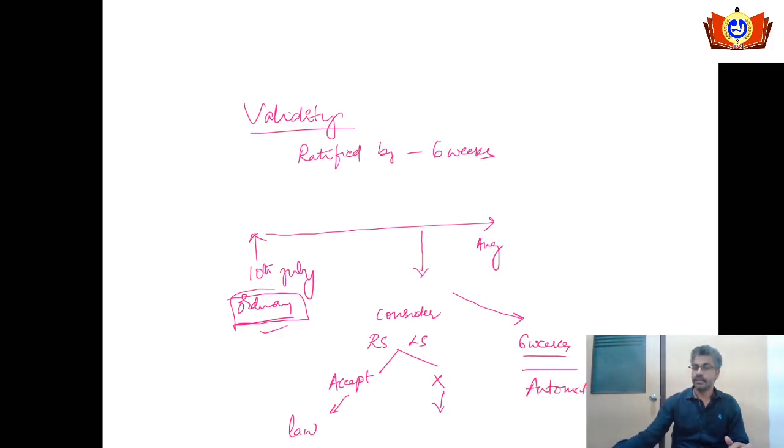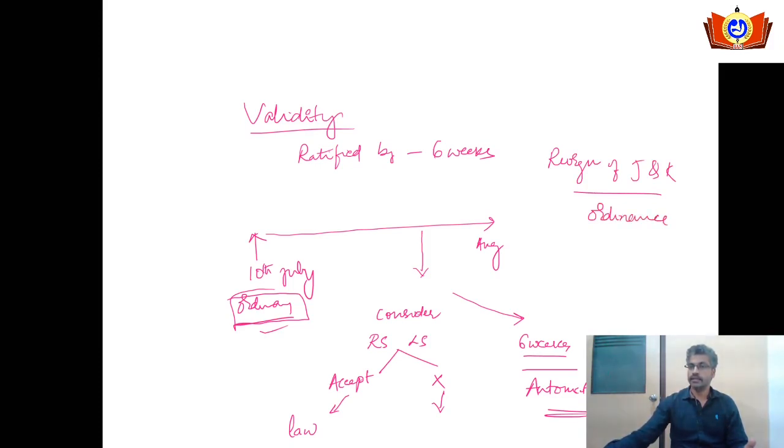If you remember, the best recent example for this is the reorganization of Jammu and Kashmir. Initially an ordinance was made, and later it was ratified by both the houses in the months of August and September. This is in the normal condition.